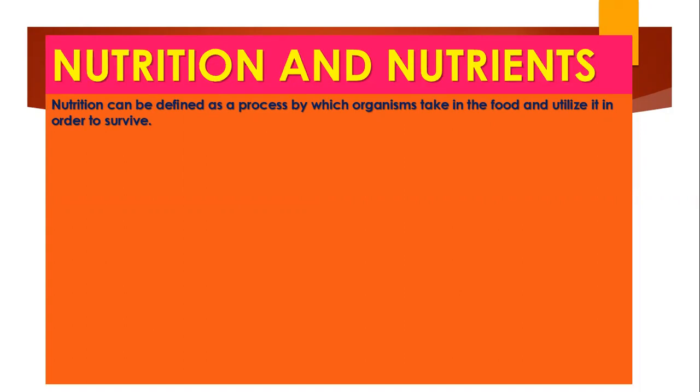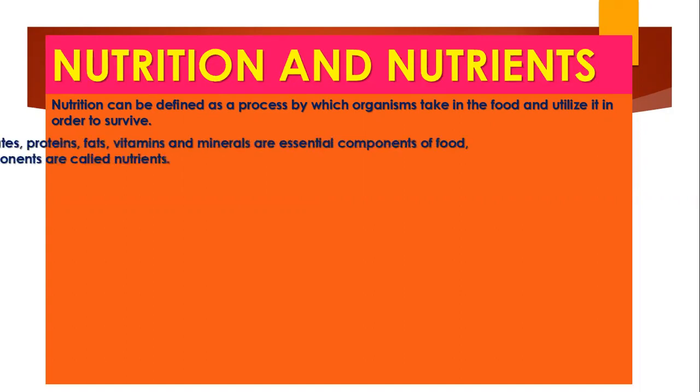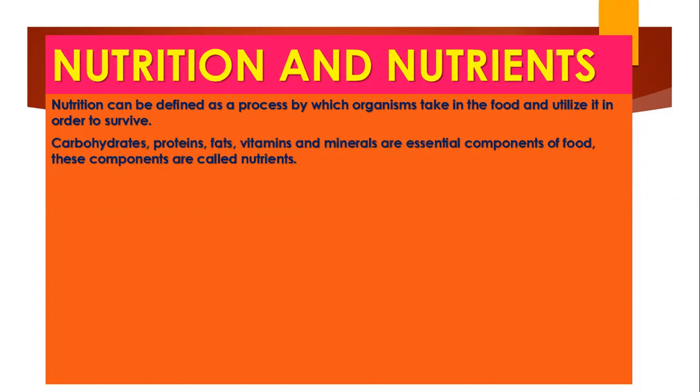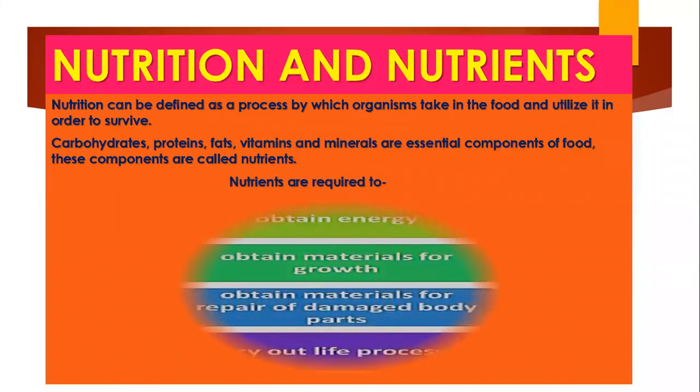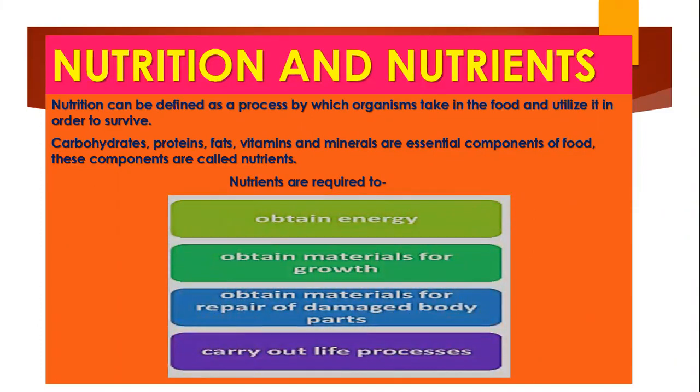So the process of taking in nutrients from food and utilizing these nutrients in order to survive is called nutrition. We have read that carbohydrates, proteins, fats, vitamins, and minerals are the 5 essential components of food which are required by our body. They play an important part because these nutrients help us to obtain energy, help us to obtain materials for the repair of the damaged cells of our body. They are required for the growth and maintenance of our body and to carry out the life processes. This we have also discussed in the previous classes, nutrients and their role.